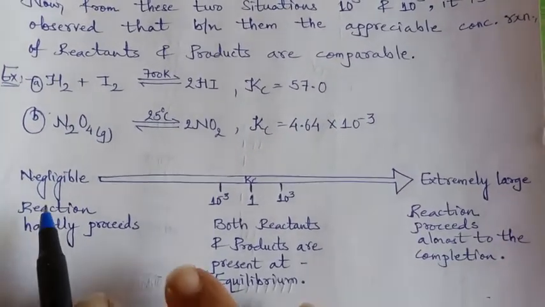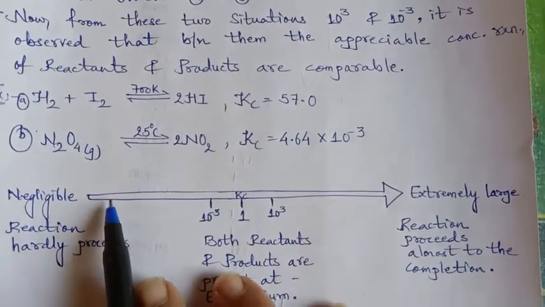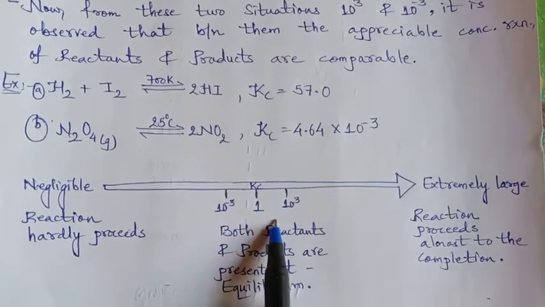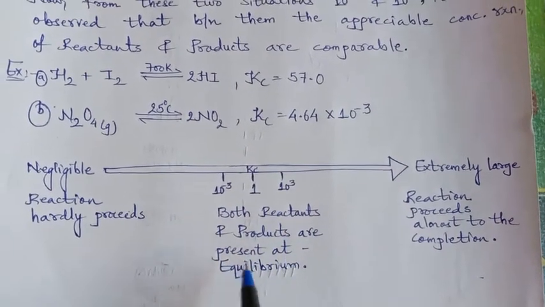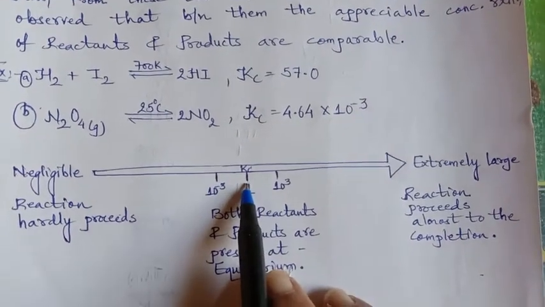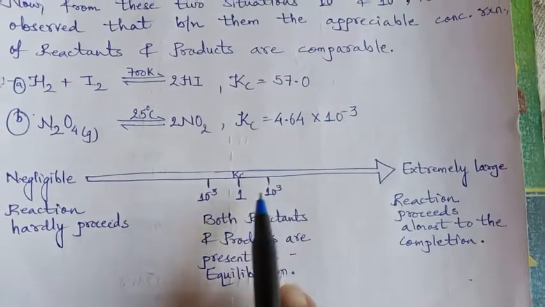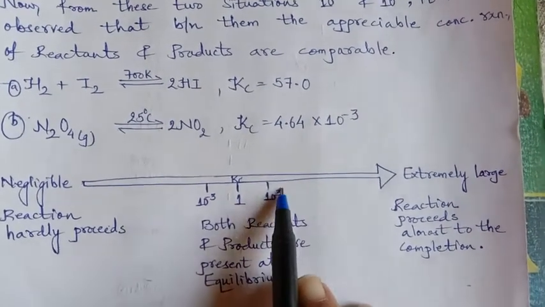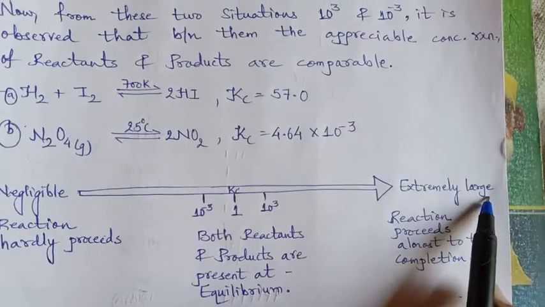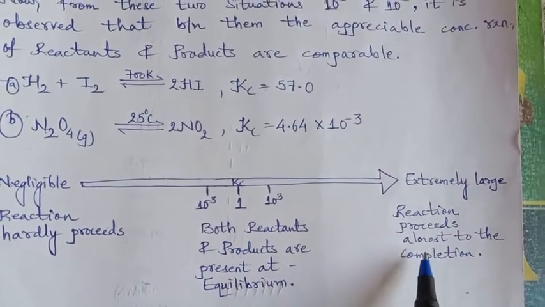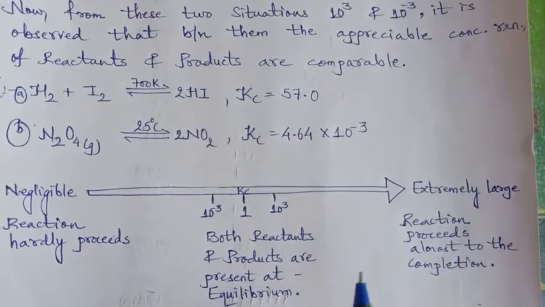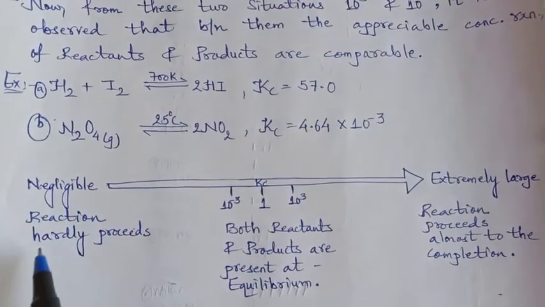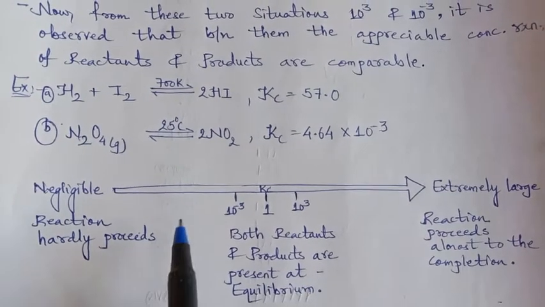So just in an imaginary form of our diagram, we can see that when Kc is 1, then both reactants and products are present at equilibrium. But between 10 raised to minus 3 and 10 raised to 3, they are comparable. Beyond this, it is extremely large, where we can say the reaction proceeds almost to completion. And below 10 raised to minus 3, there is very negligible chance of the reaction proceeding.